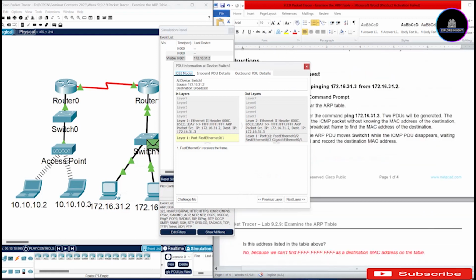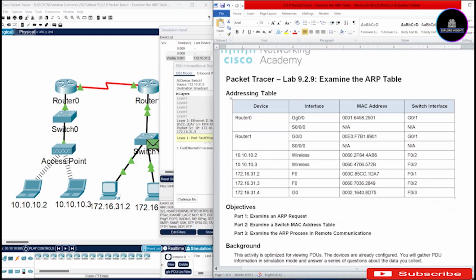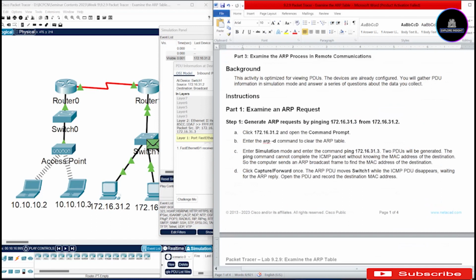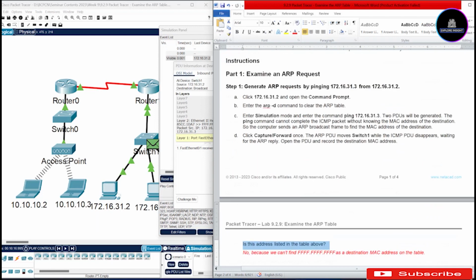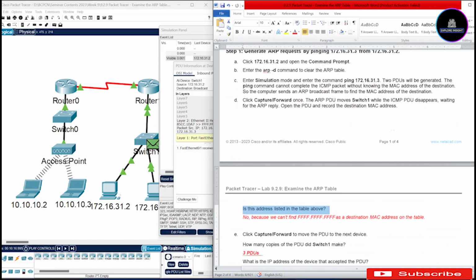Okay, so the question we have now is, is this address listed in the table above? So you've been wondering which table. Remember when we started, I talked about the addressing table. Can we find any destination address like FFFF here? No, we don't have that. So this is why I wrote no, because we can't find FFFF as a destination MAC address on the table. Okay, so let's move to the next one.